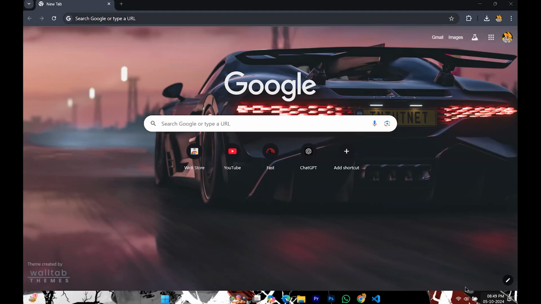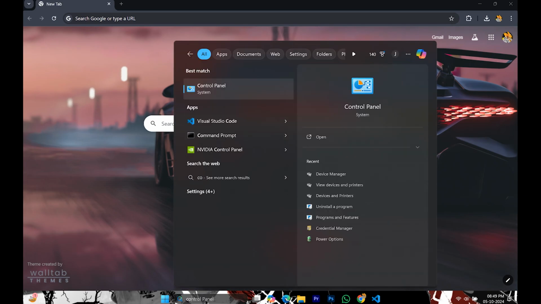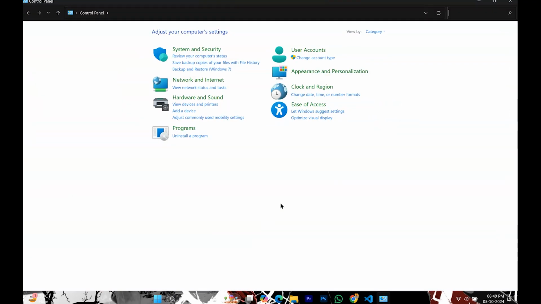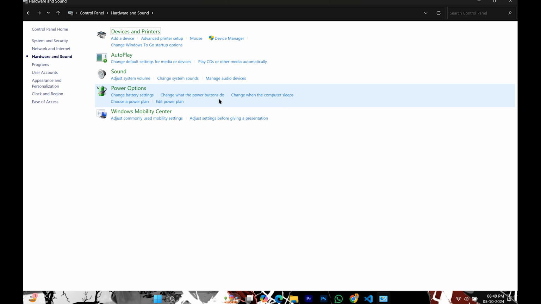If your mouse is working slow, or you have any other issues regarding your mouse, just follow these steps. First, open the search bar, then search for Control Panel, then open it. Then go to Hardware and Sound, as shown in the video. Then left-click on Device Manager.